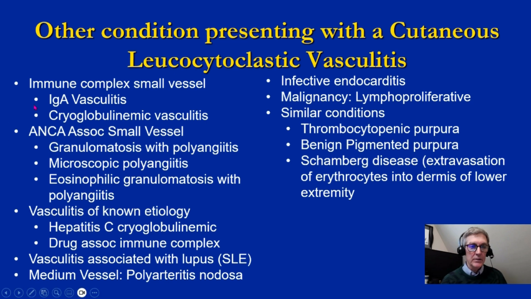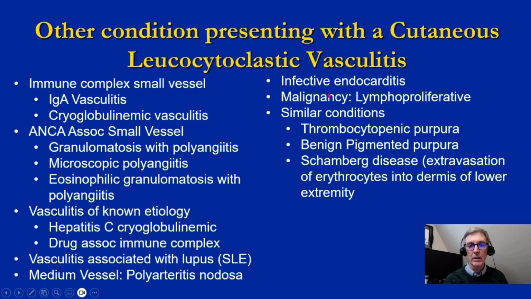The things we're going to discuss today include the immune complex small vessel vasculitis, including IgA vasculitis and cryoglobulinemic vasculitis. We've already talked about ANCA-associated vasculitis, and we have seen pictures of this condition. This can be associated with lupus. This can be associated with the medium vessel vasculitis, polyarteritis nodosum. Sometimes it can occur with infections such as hepatitis C or immune complexes such as drug-induced immune complex disease.